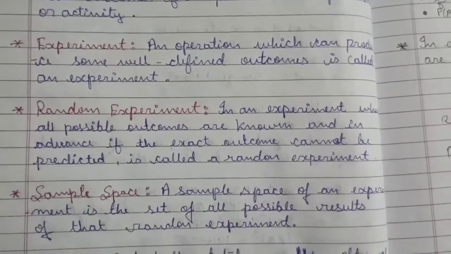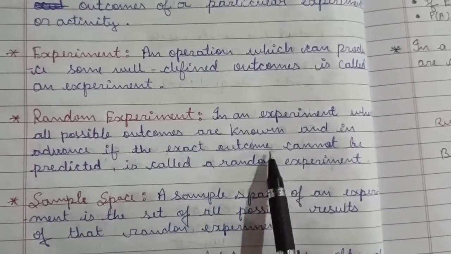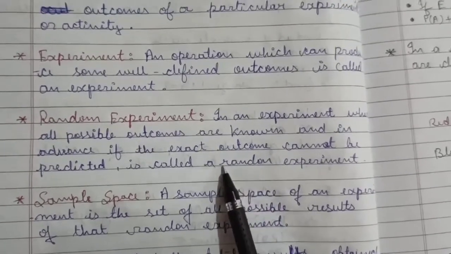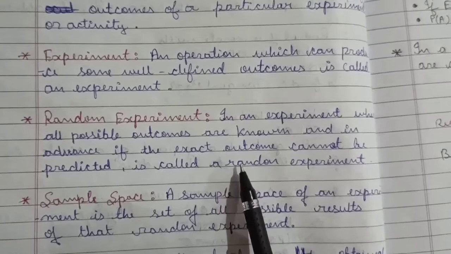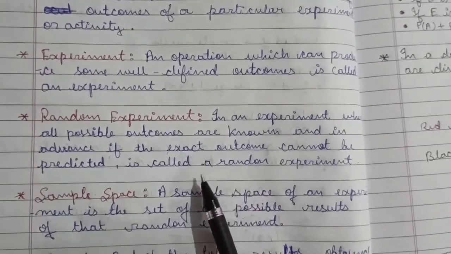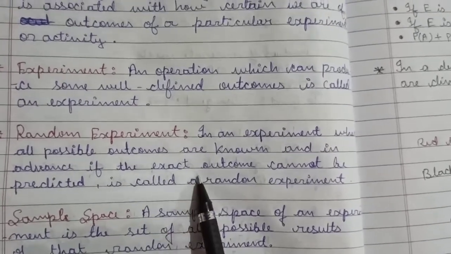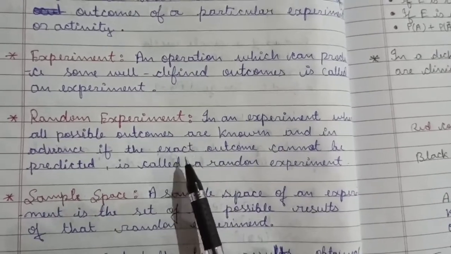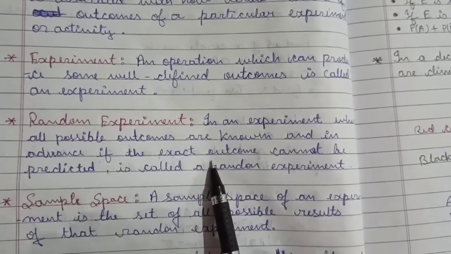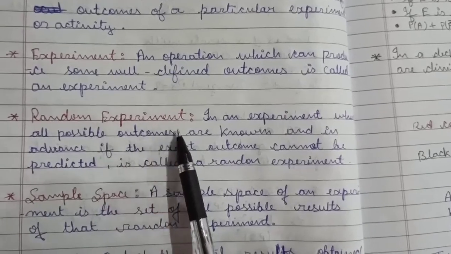Means we can tell all possible outcomes, but we cannot give surety that this outcome will come after or before that one. We cannot give the exact result of that activity. That type of activity or operation is called a random experiment.